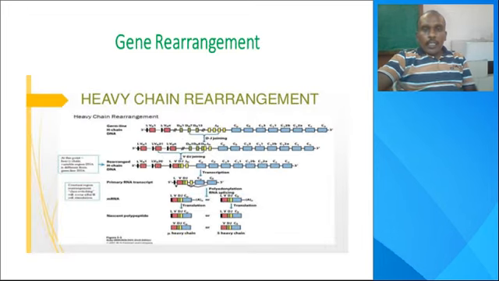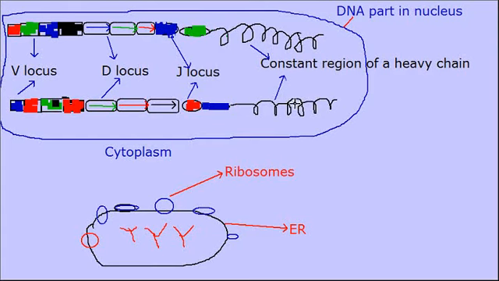Next, gene rearrangement. Here I will depict a picture of this. When we observe this diagram, overall it is a cell. In the cell, there is a nucleus, and in the nucleus, these are DNA strands. This is the cytoplasm. In the cytoplasm there are cell organelles. On the surface of the ER, ribosomes are present, so it is termed rough endoplasmic reticulum.